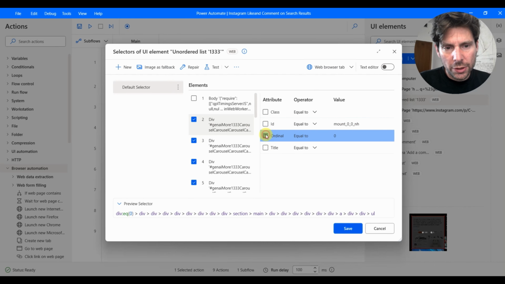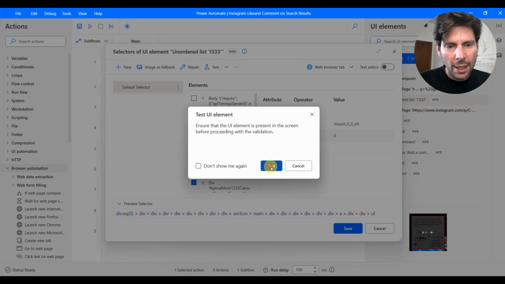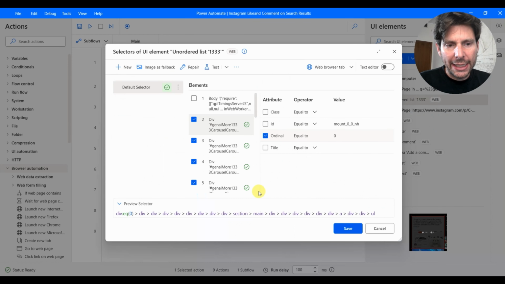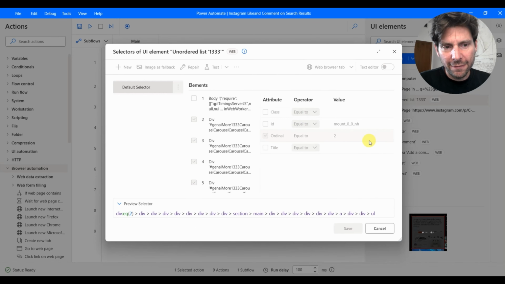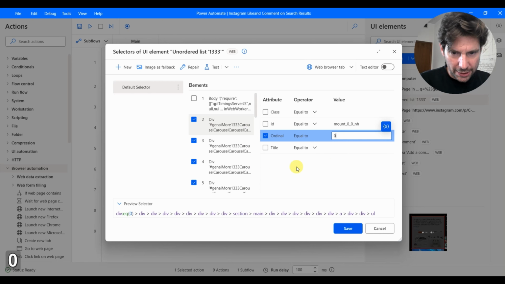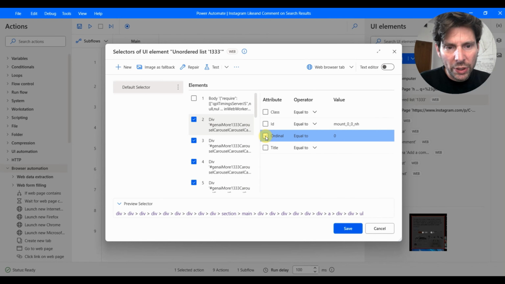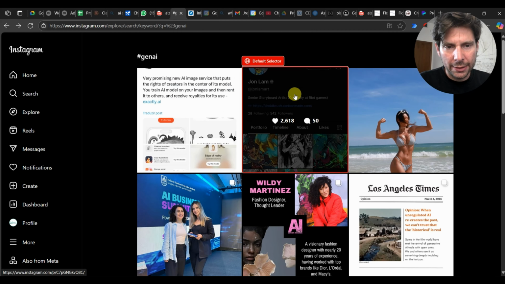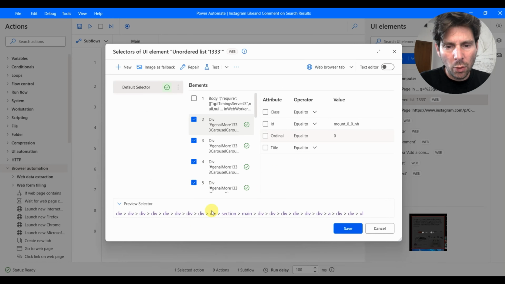Just out of curiosity, let's try something different. IDs tend to change often, so if we keep this, it might be better. Also, I think that if we change, for example, like this, we can also get the following element, like maybe the one below. No, not really. So, all right, let's just keep it at 0. Do we even need it? Let's test our selector again without the ID and everything. So yeah, the selector works based on this selection.